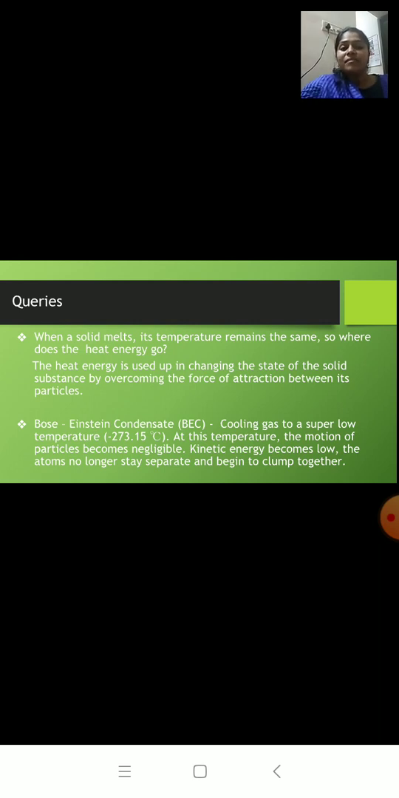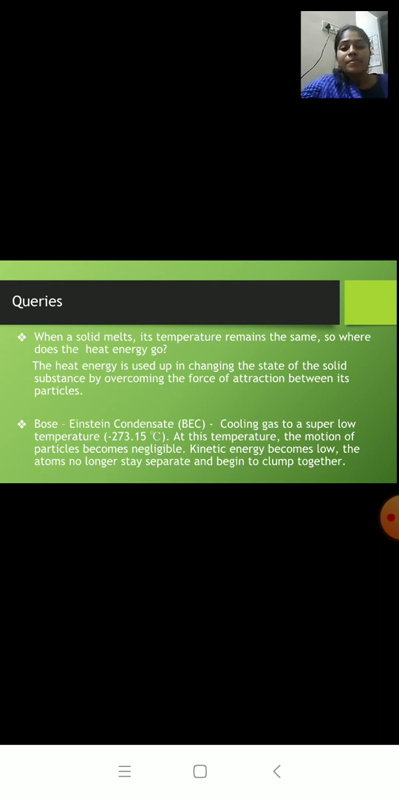But they did not have the necessary equipment to carry out this procedure. So three scientists took forward these calculations and then they gave this fifth state of matter, that is Bose-Einstein condensate. Now this condensate is obtained by cooling a gas. A gas is cooled to a very low temperature, that is minus 273.15 degrees Celsius. It's a super low temperature.